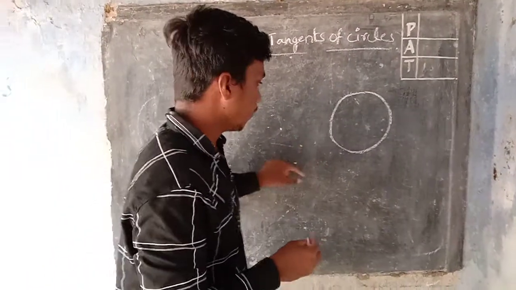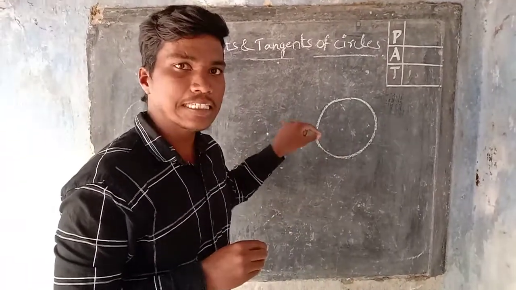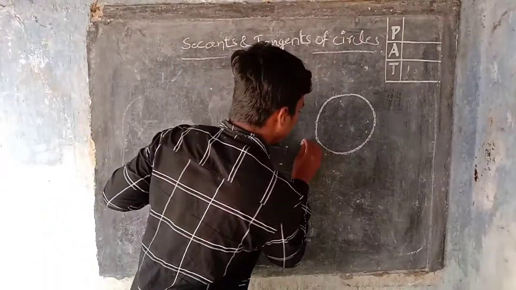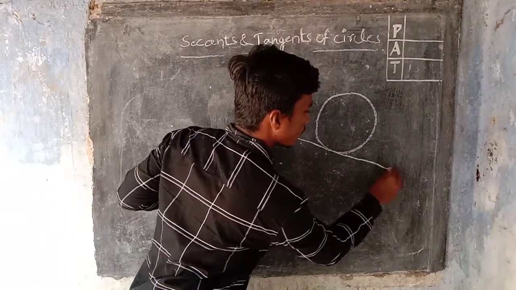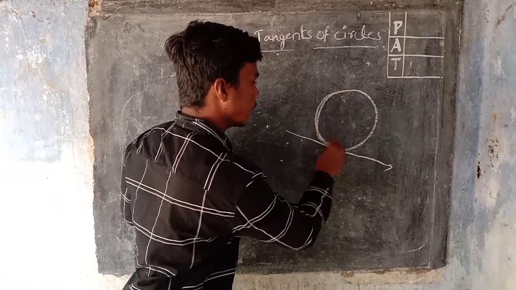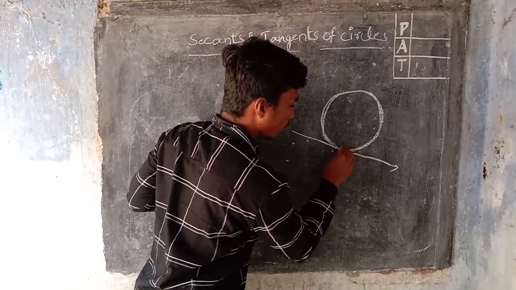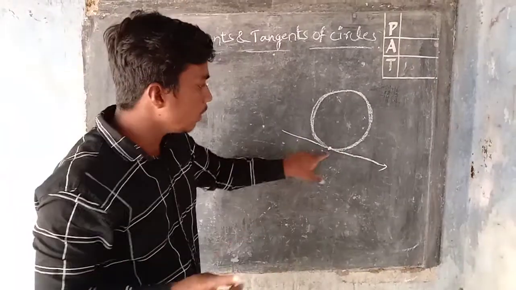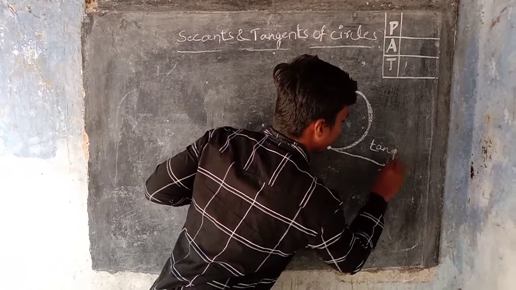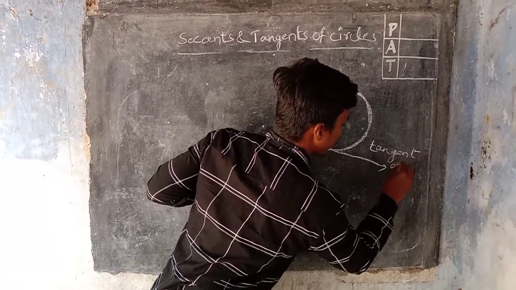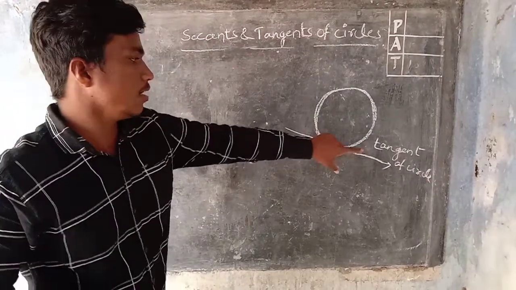A straight line which touches the circle at only 1 point is called a tangent line. This is at 1 point. So this straight line which touches at only 1 point is called a tangent of a circle. This is a tangent of a circle.